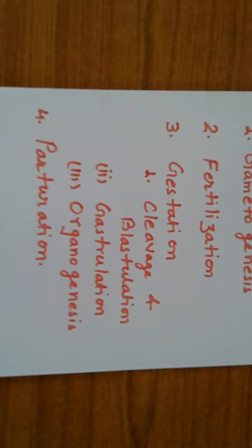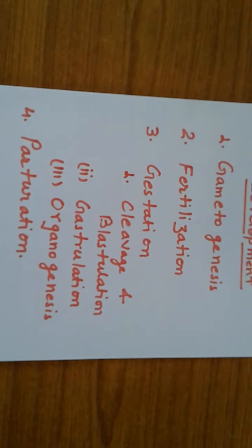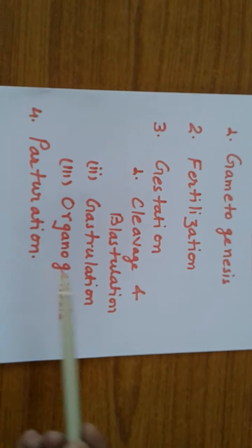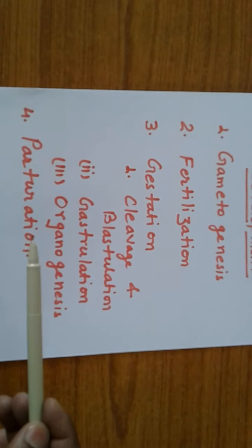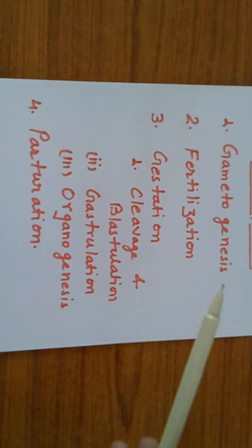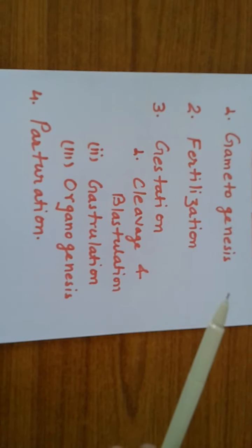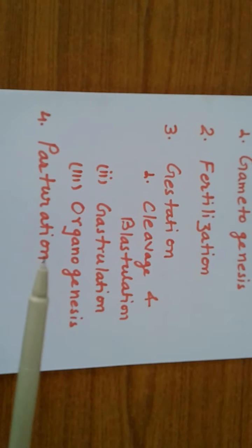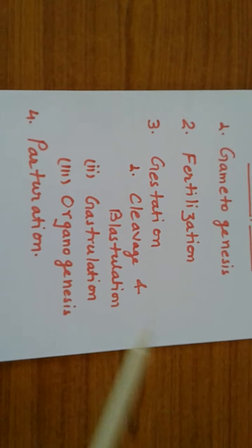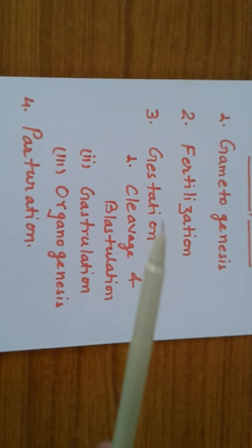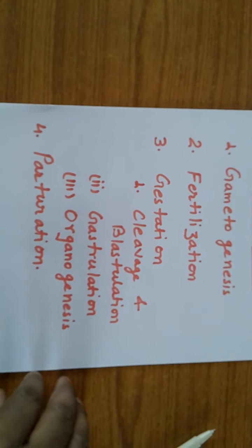Here the two phases, one is gametogenesis and another is parturition, we have already discussed in detailed form. Gametogenesis consists of spermatogenesis and oogenesis. Both the processes we have already discussed. And the process of parturition, parturition means childbirth, we have discussed it already. Now we first of all discuss about the process of fertilization.